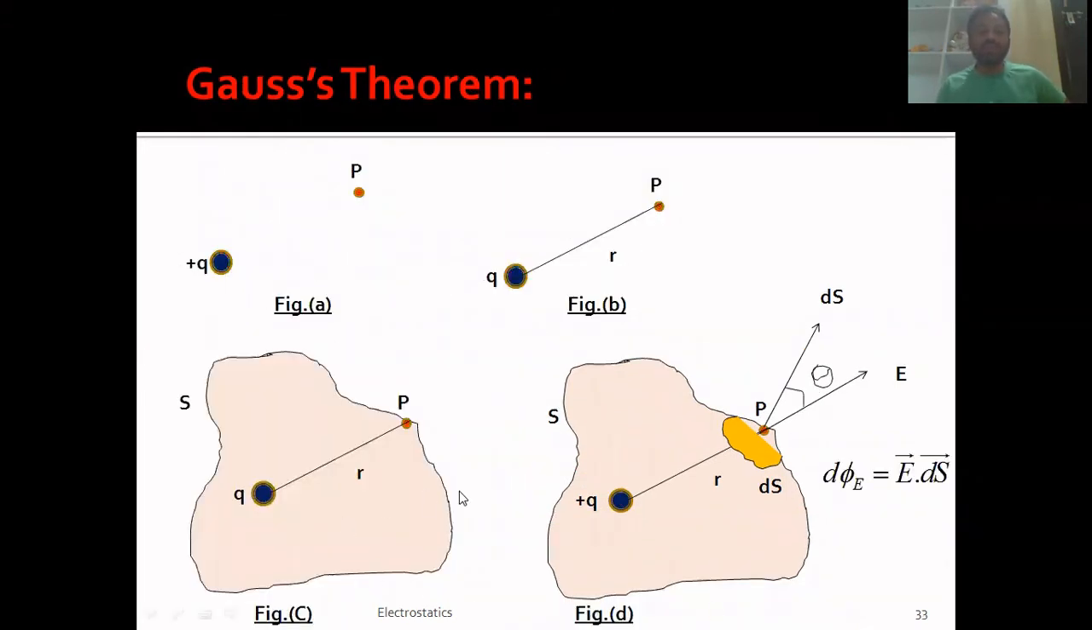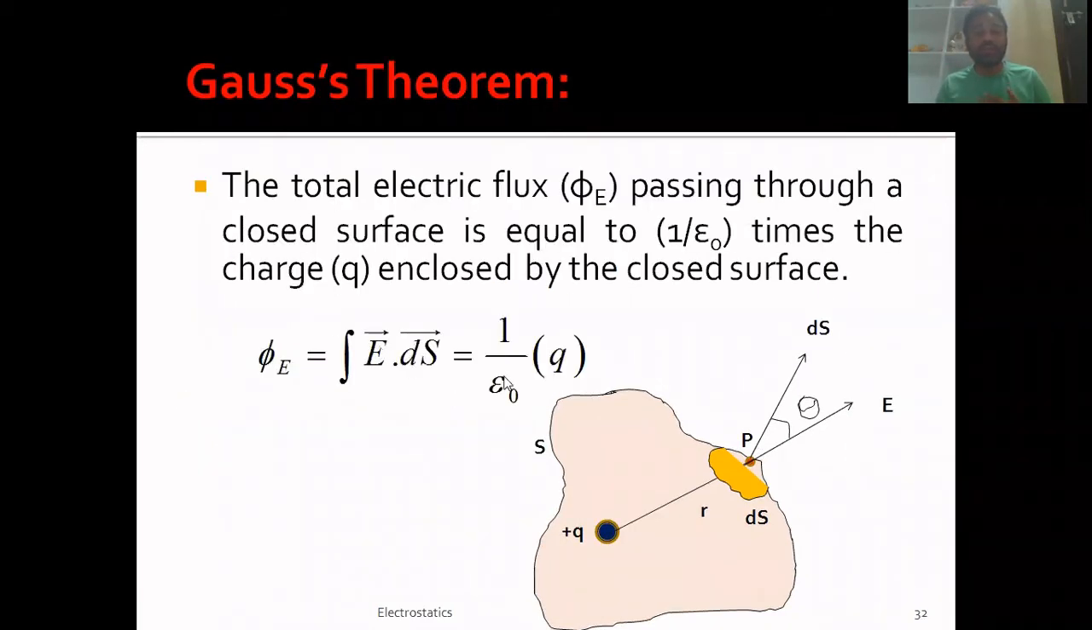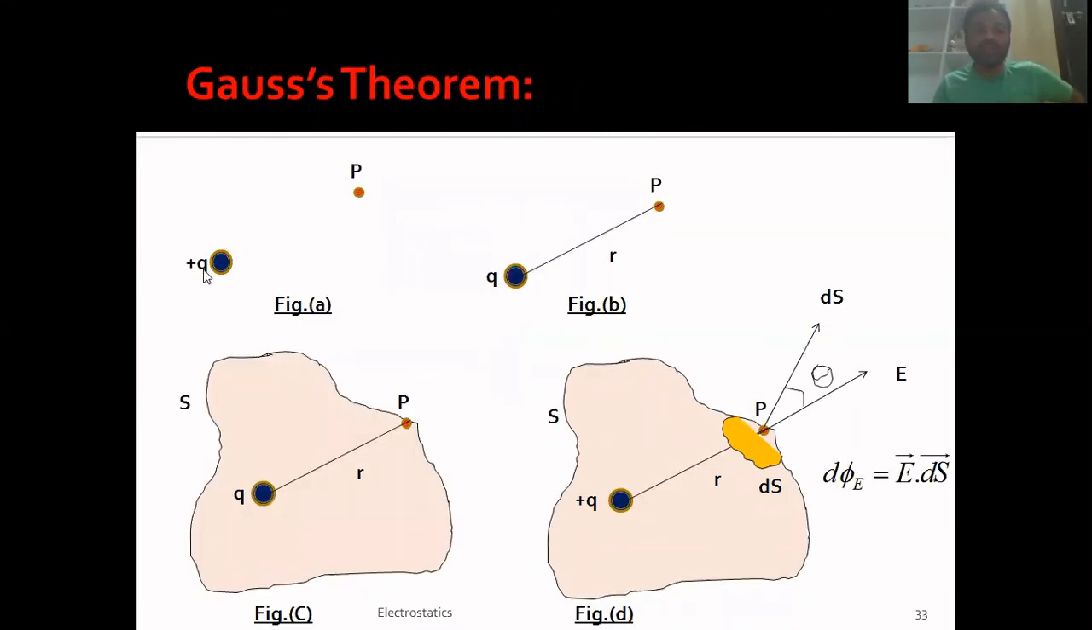To prove Gauss theorem, I have drawn 4 images. We try to understand them step by step. In figure A, remember this is Gauss theorem, so there is a charge and there is flux, and the surface must be closed. That means I have to consider a charge present inside a closed surface. For that, first of all, I need to take a charge, so I have taken a charge plus Q.